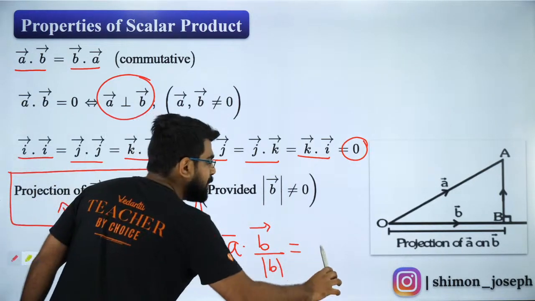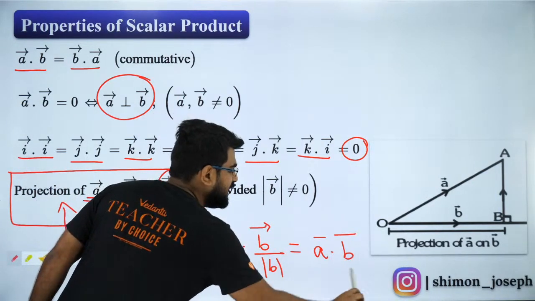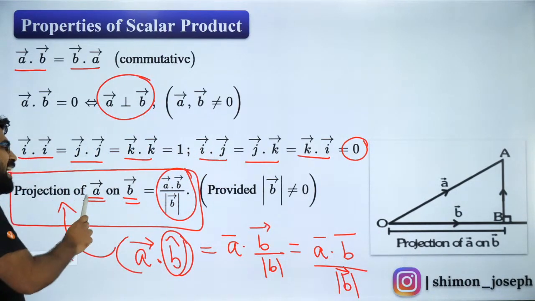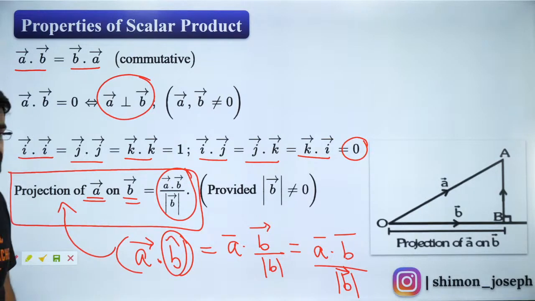I am simplifying this as A dot B divided by mod B. That is how you get the projection of A on B. I hope you guys got it. Everybody, shall I move forward? Yes.